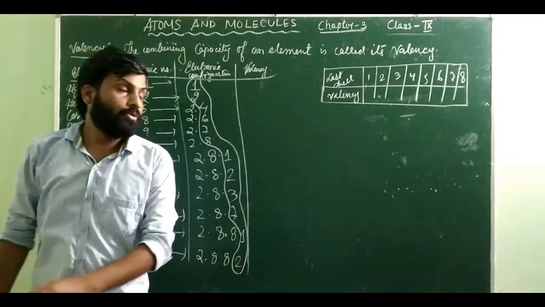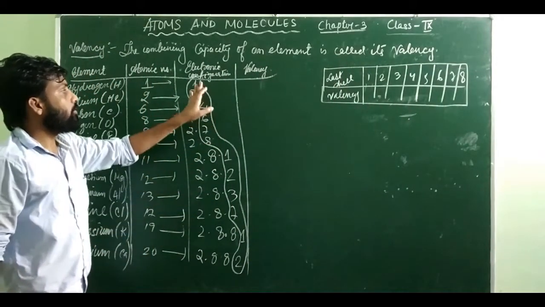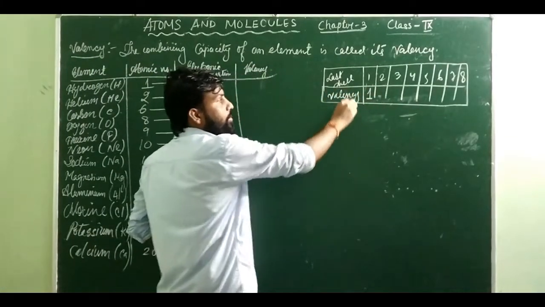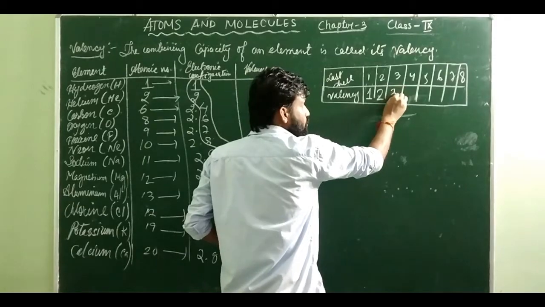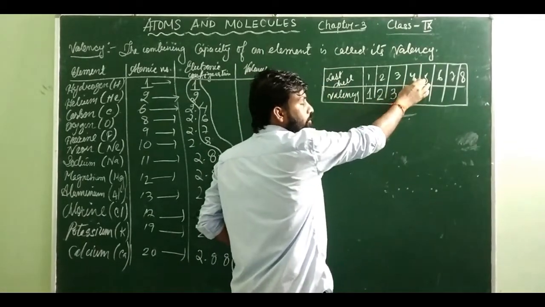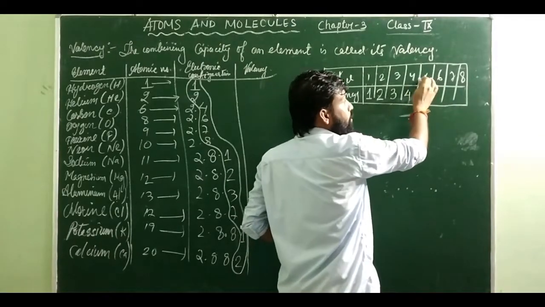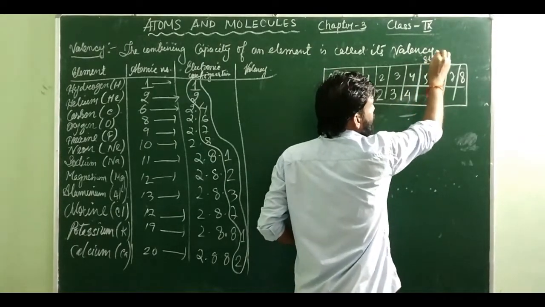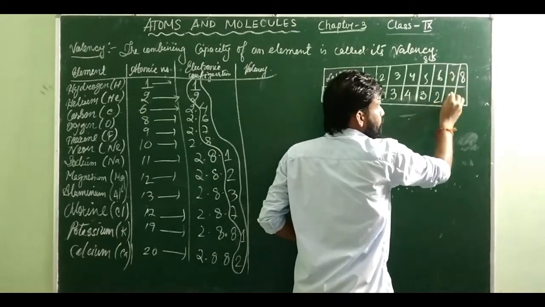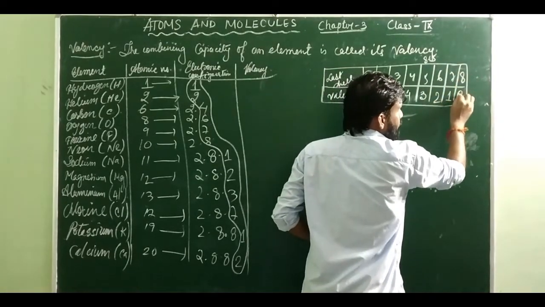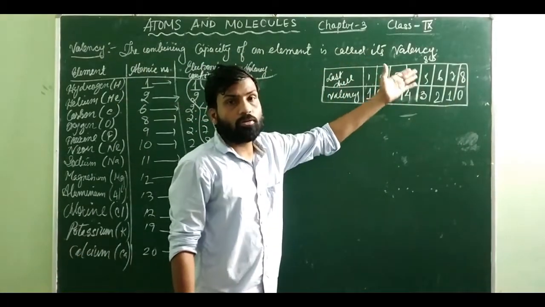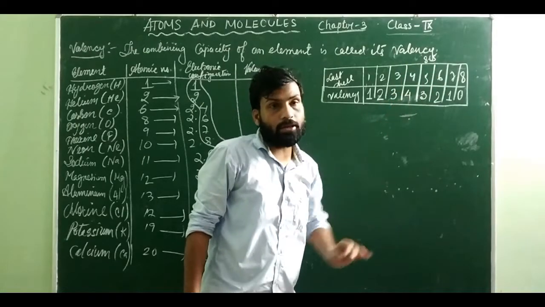So if in the last shell you have 1, your valency should be 1. If it is 2, it should be 2. If it is 3, it's going to be 3. If it is 4, it's going to be 4. If it is 5, don't write 5. When you reach 5, you write like this: 8 minus 5. How much here? 3. 8 minus 6 will become 2. 8 minus 7 will become 1, and 8 minus 8 will become how much here? 0 here. So 1, 2, 3, 4. Then you can start to decrease: 3, 2, 1, and 0.